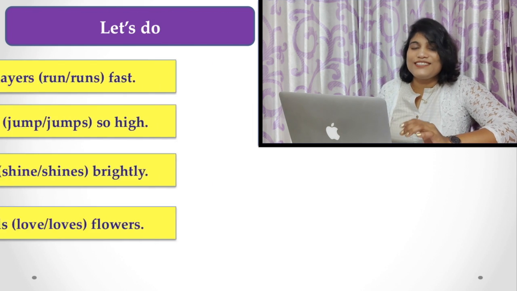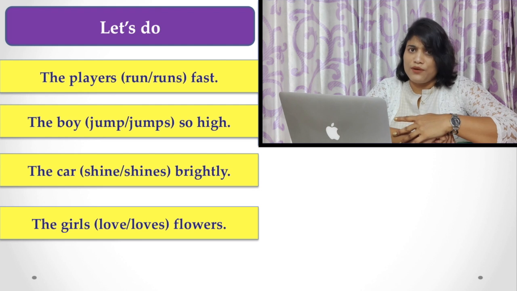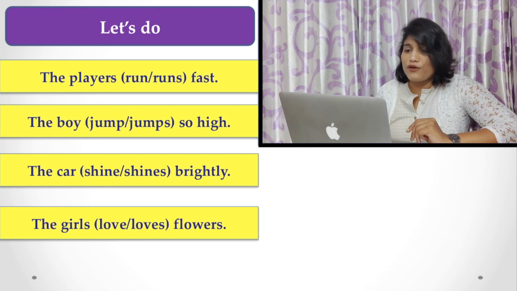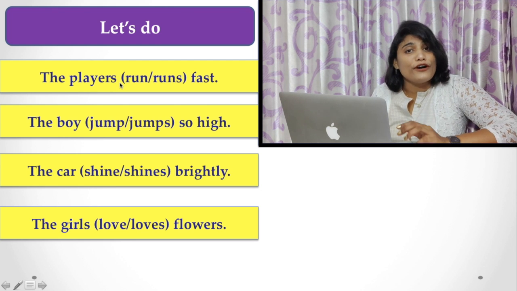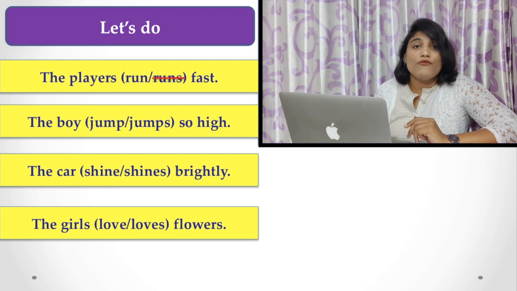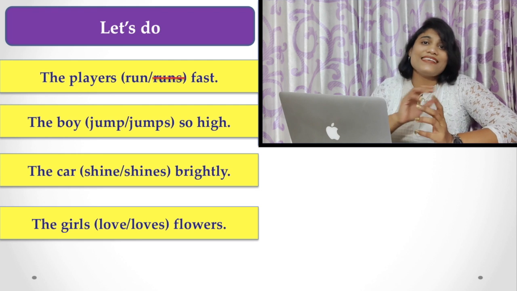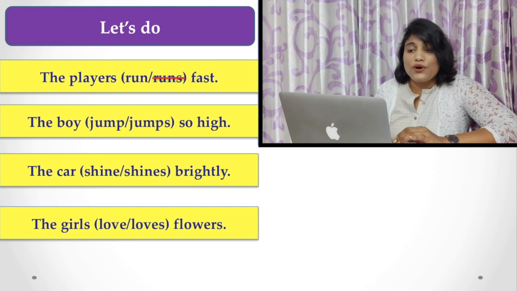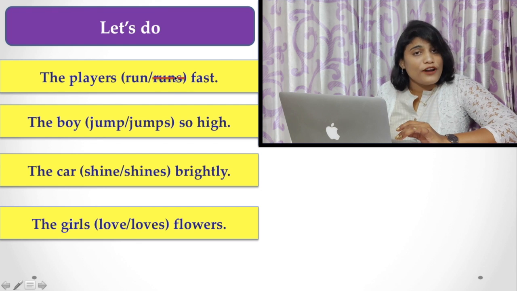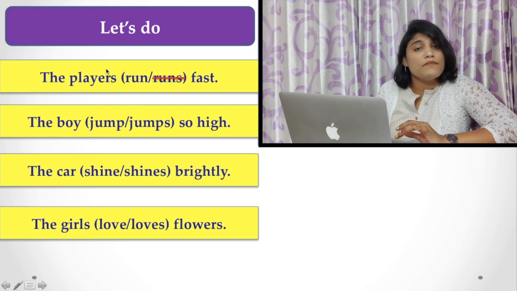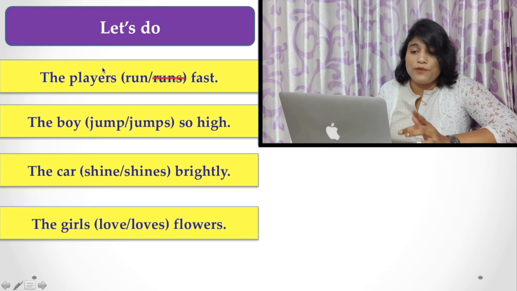Now, let's do it with me. Can you do it? Of course, you can. If the subject is plural, the verb must be plural without s ending, as I have told you earlier. The players is plural in number, so the verb must be run. Here, instead of runs, you have to choose run because the number of the subject is plural.